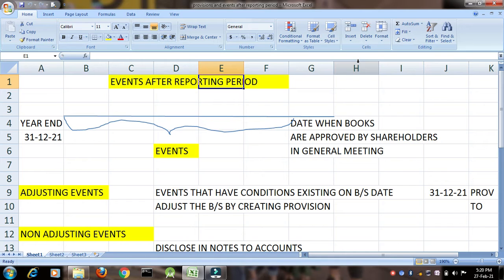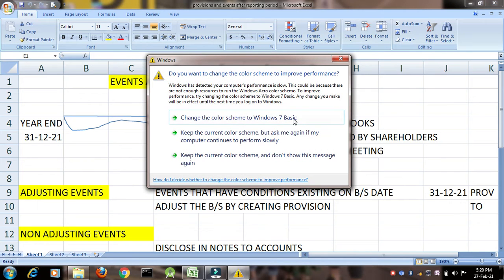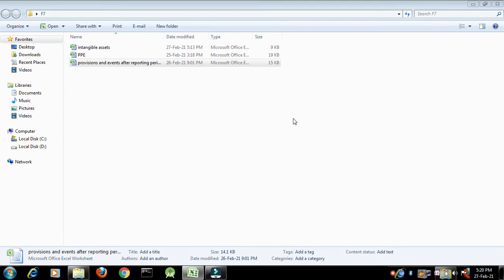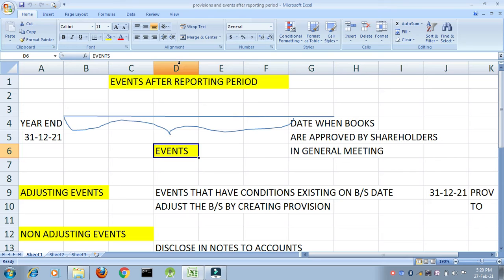Normally when we make our books of accounts, we incorporate items only relating to that particular year, right? Even the salaries, expenses, everything relating to 1st January 21 to 31st of December 21 will be incorporated in my books of accounts, right? But what if there are certain events that are happening in between these two dates? Will I go and change the books of accounts here? Normally we do not change the books of accounts. Why? Because once the period is done, after that we will adjust only the next year's books of accounts, right?